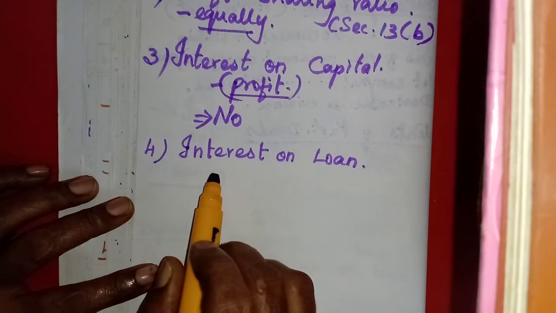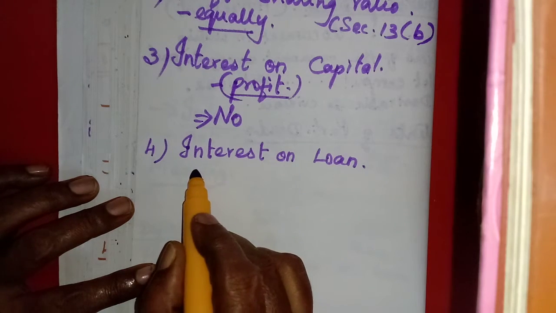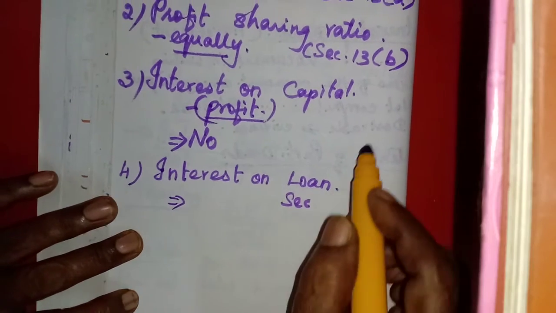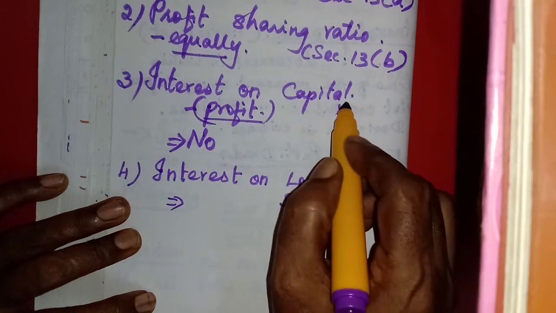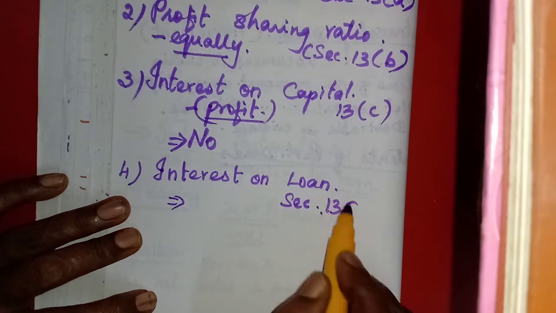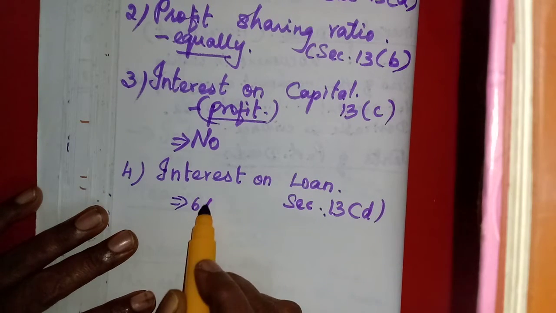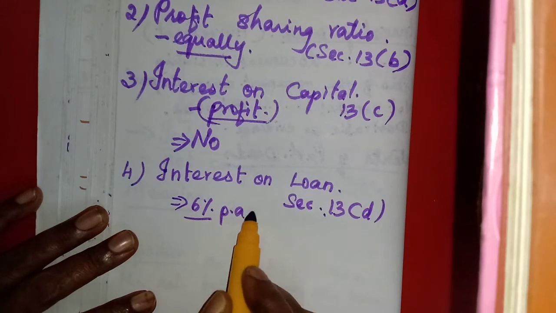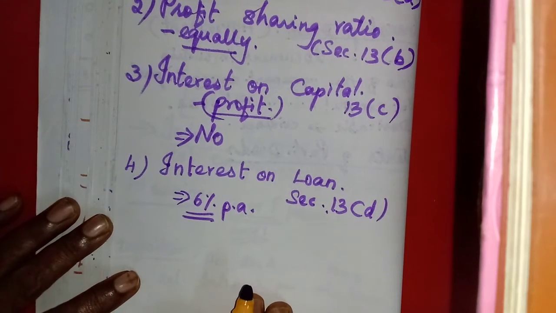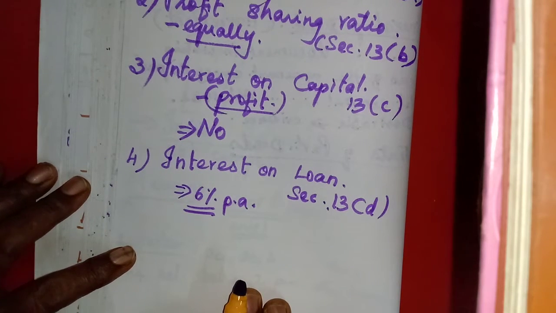Okay, but if nothing is mentioned about the rate of interest on loan, then as per section 13D, how much have they mentioned? Only 6 percent per annum. Only 6 percent per annum will be given as interest on loan to the partner who has given the loan. Okay.